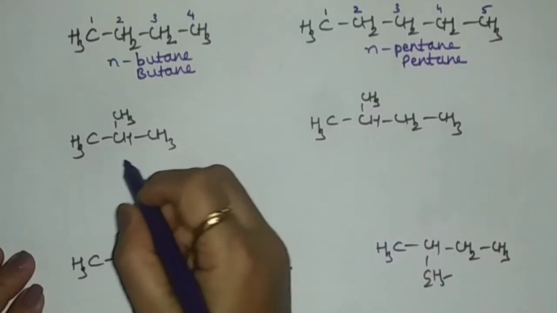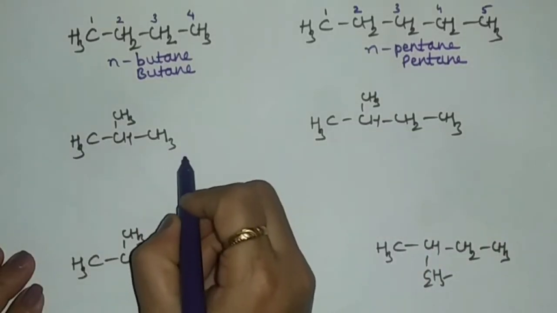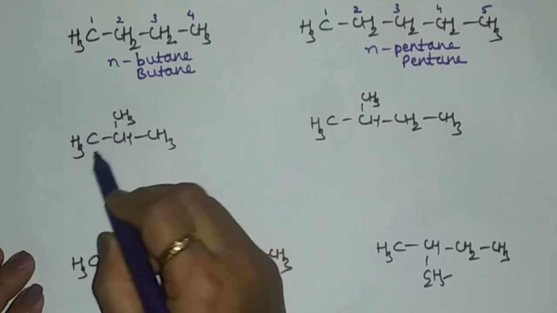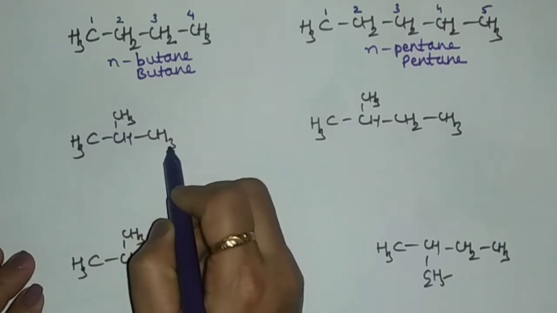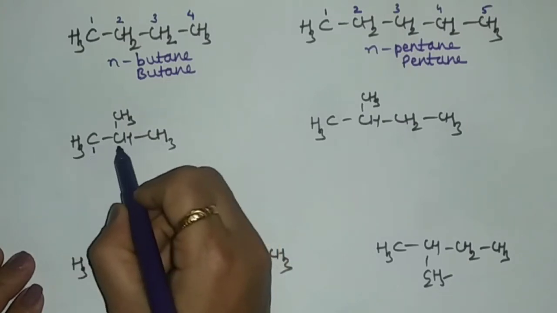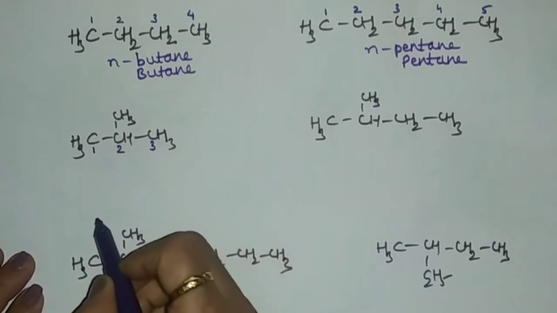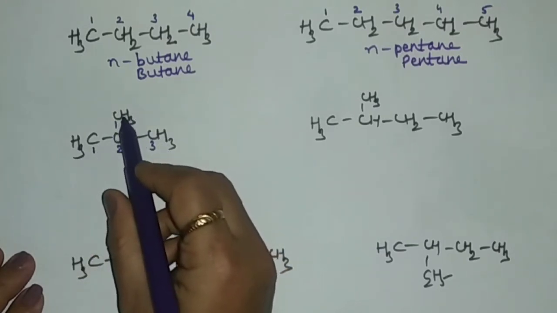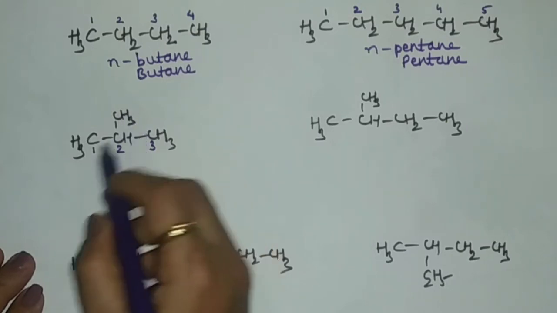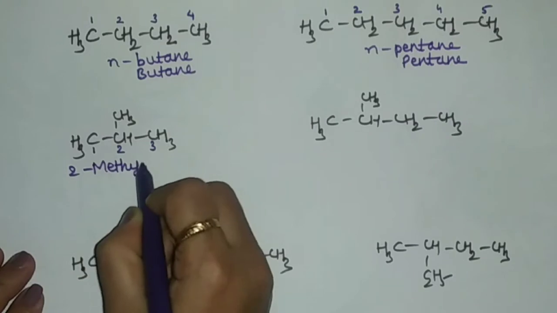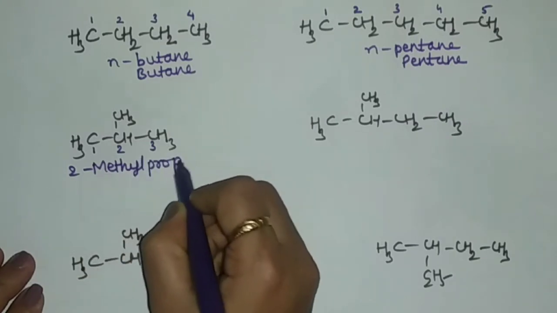Now, consider the branched chain alkane. Initially it is isobutane because it consists of 4 carbon atoms. But its IUPAC name is, let us count the number of carbon atoms: 1, 2 and 3. That is propane. And on the second carbon there is a substituent, that is a methyl group. So we can write 2-methylpropane.